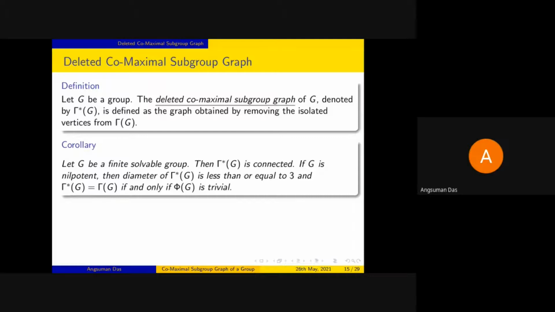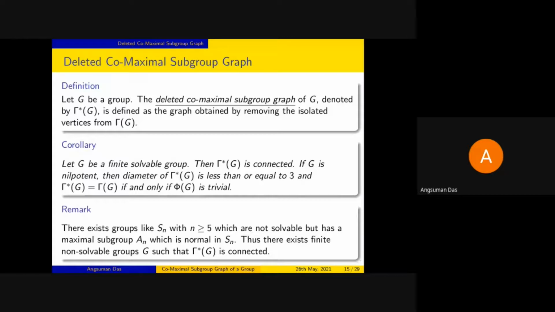If it is nilpotent, then the diameter is less than or equal to 3. And obviously, gamma star G is gamma G if and only if phi G is the identity subgroup.